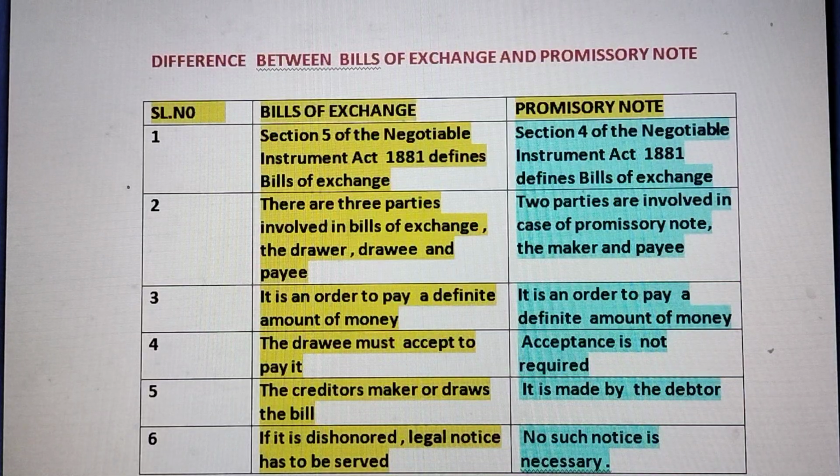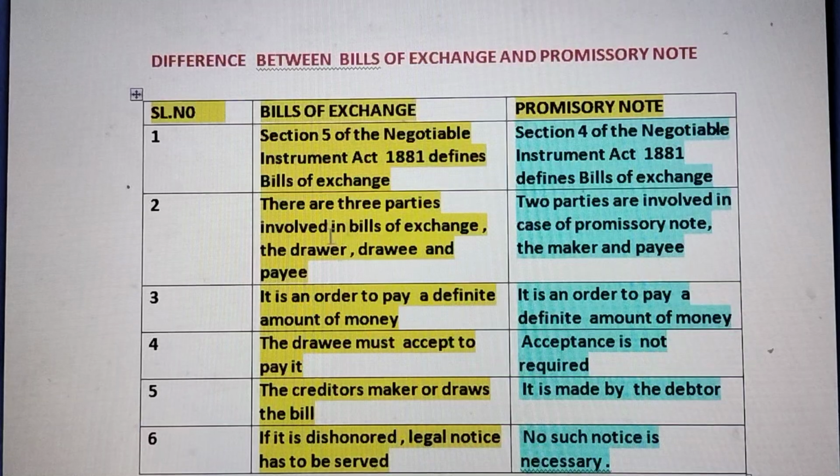So section 5 deals with bills of exchange, whereas section 4 deals with promissory note.